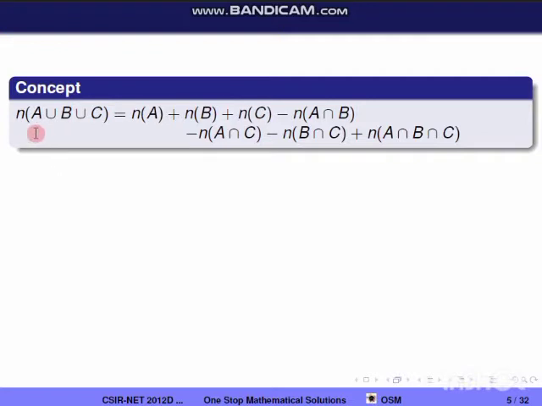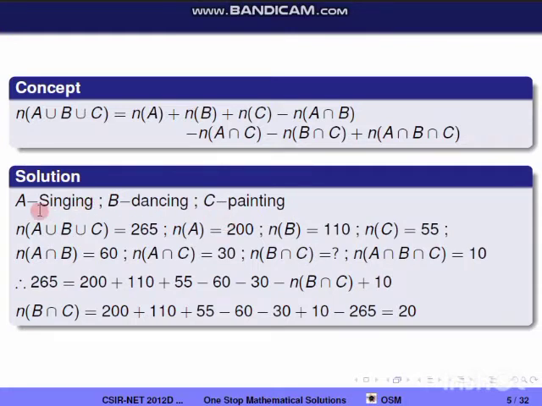n(A union B union C) is equal to n(A) plus n(B) plus n(C) minus n(A intersection B) minus n(A intersection C) minus n(B intersection C) plus n(A intersection B intersection C). So now we'll move on to the question. I'm taking A to be the persons who like singing, B the persons who like dancing, and C the persons who like painting. So n(A union B union C) is the total number of persons, which is given to be 265.